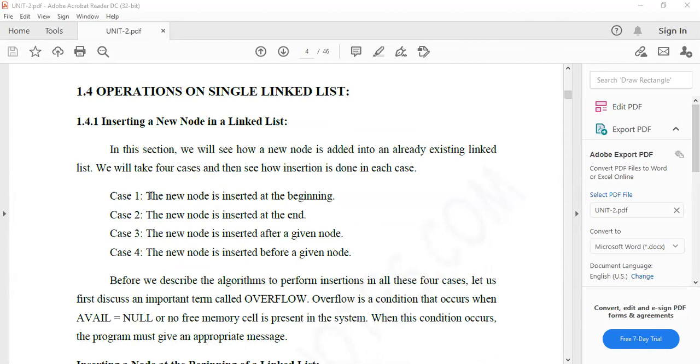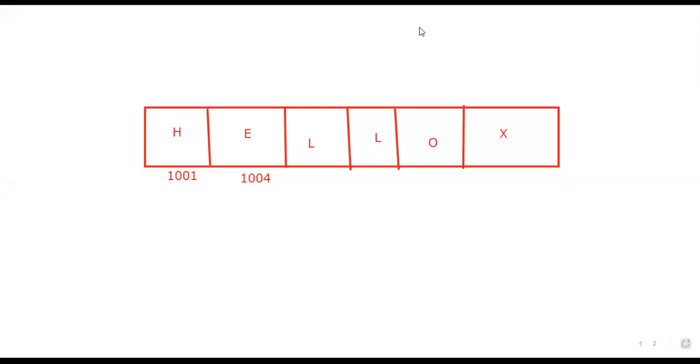So don't be confused. Let me write it. Insertion is possible. First of all, insertion.